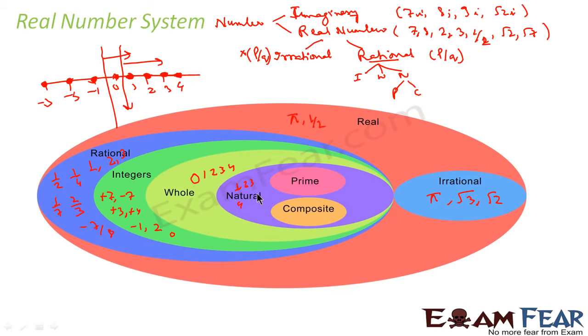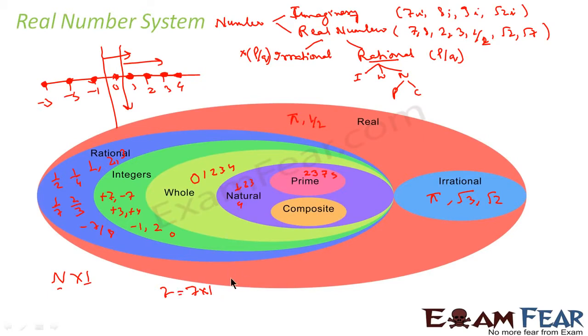Prime numbers are those numbers which have that number and 1 as the only two divisors. For example, you see 3, 2, 7, 5. If you take the factors of 7, that is nothing but 7 into 1. So it is divisible only by 7 and 1. So 7 is a prime number.